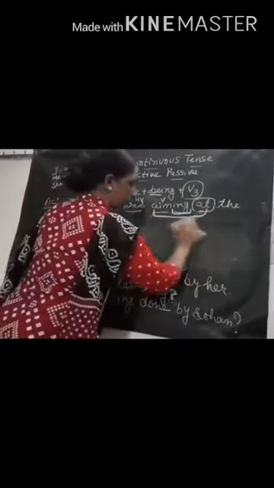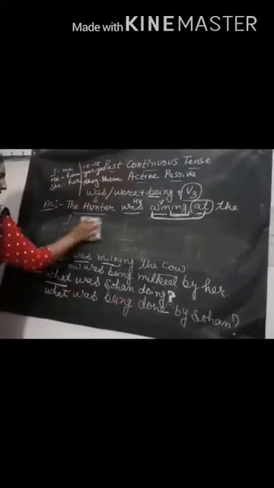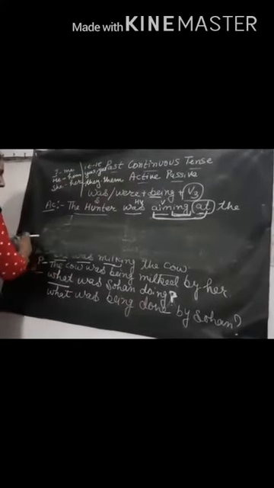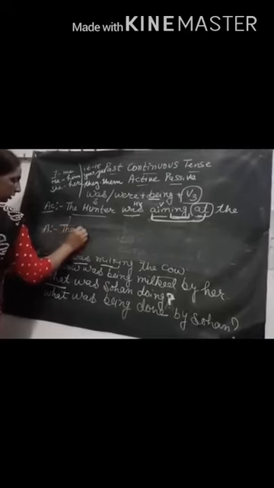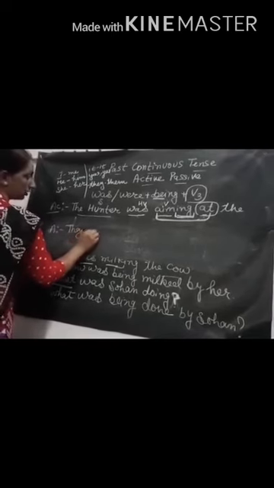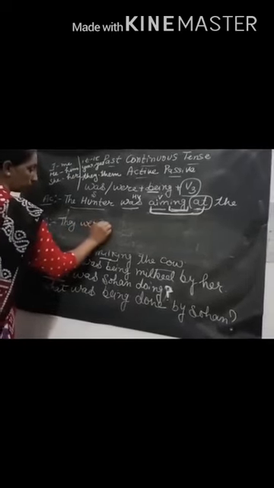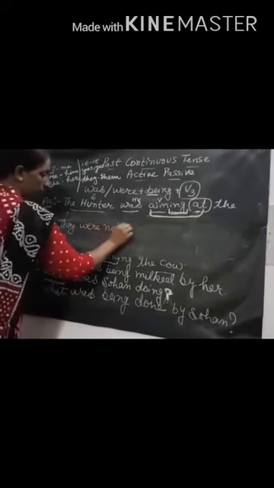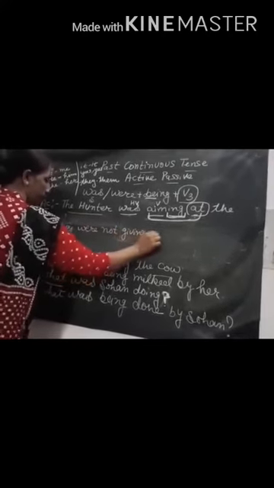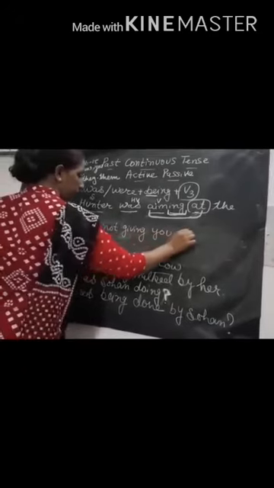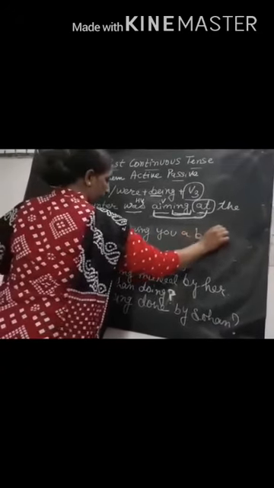Other sentences you make from your books and other material. They were not giving you a book.